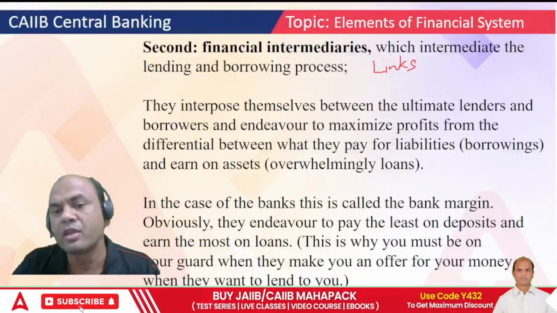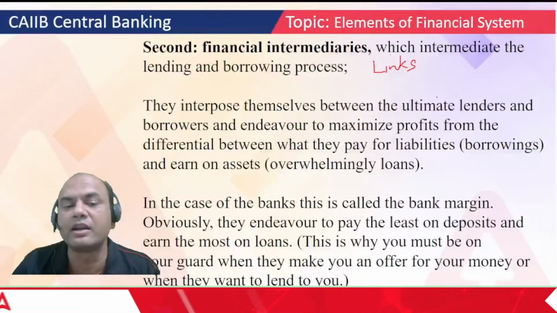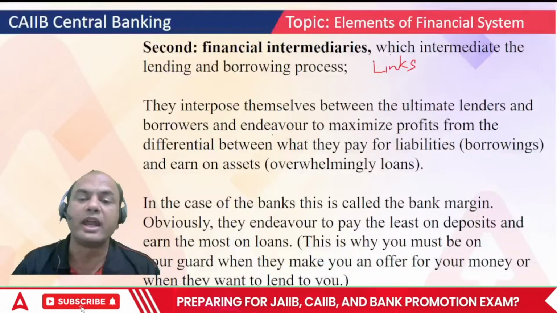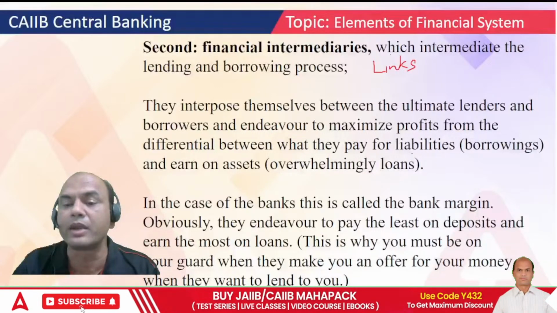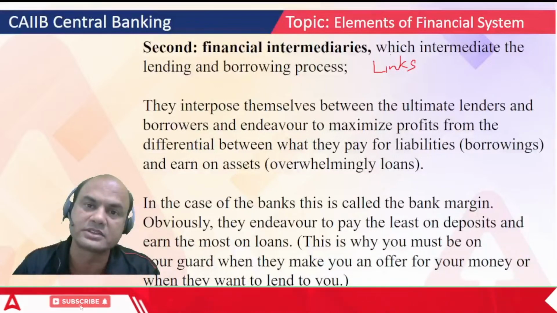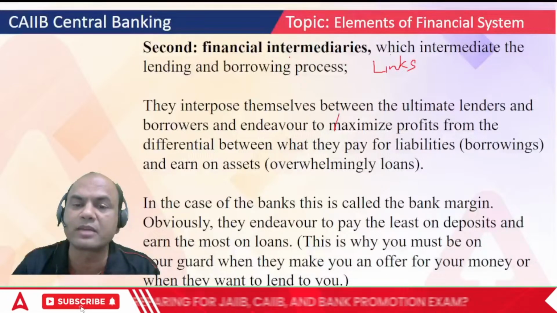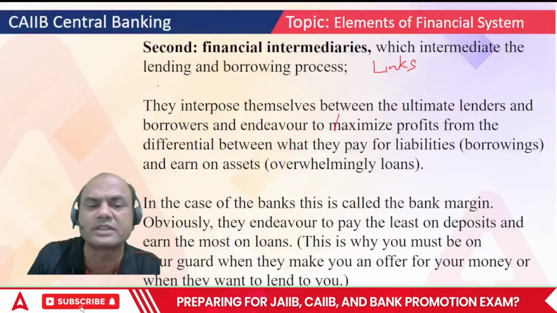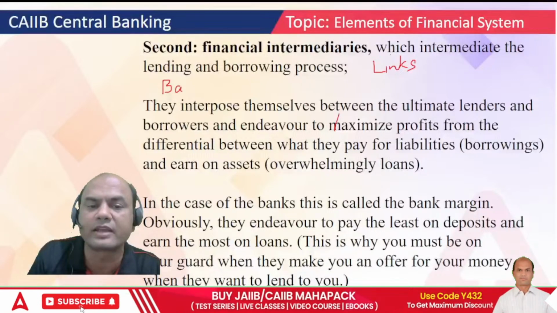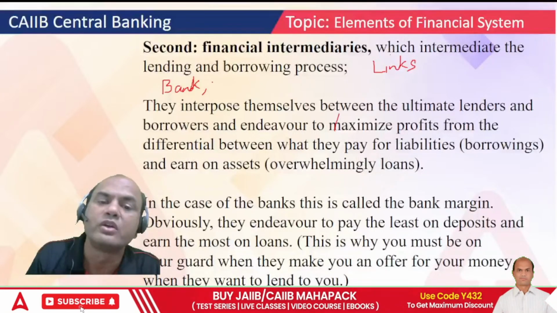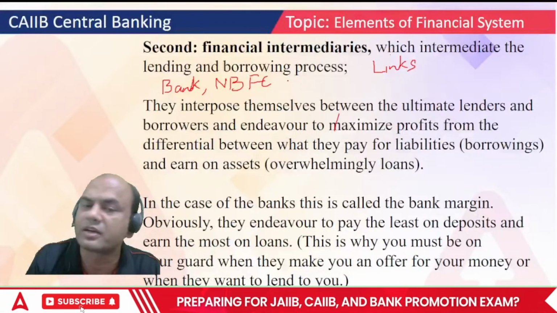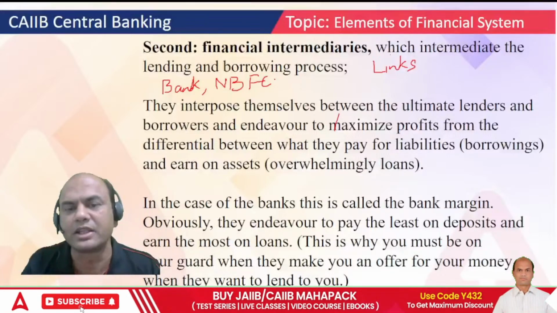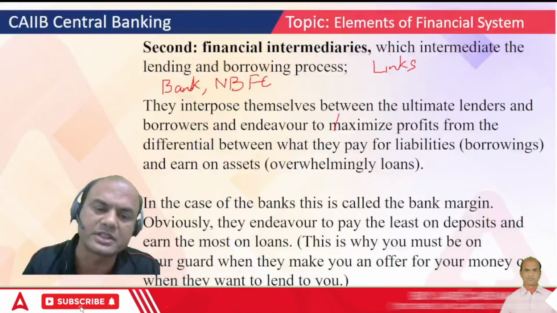Between the ultimate lenders and the borrowers, they endeavor to maximize profits from the differential between what they pay on the liabilities and earn on assets. So let's take examples of financial intermediaries. Bank is a financial intermediary. Then you have NBFC, that is again a financial intermediary. Many of them are there. Anyone who takes money and gives money is basically a financial intermediary.